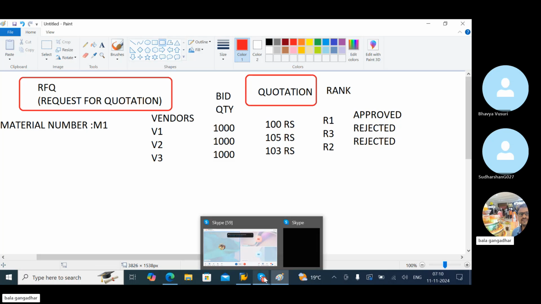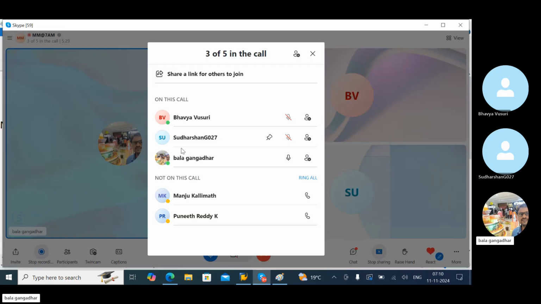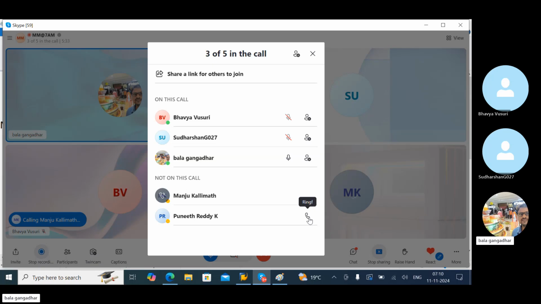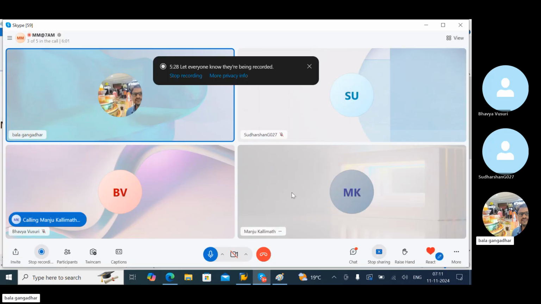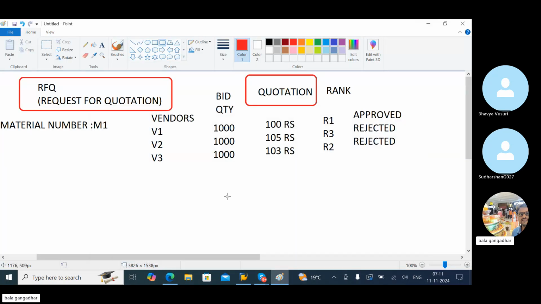Okay. Understand, once again? Bhavya, did you understand this point, what exactly the meaning of request for quotation and quotation is?